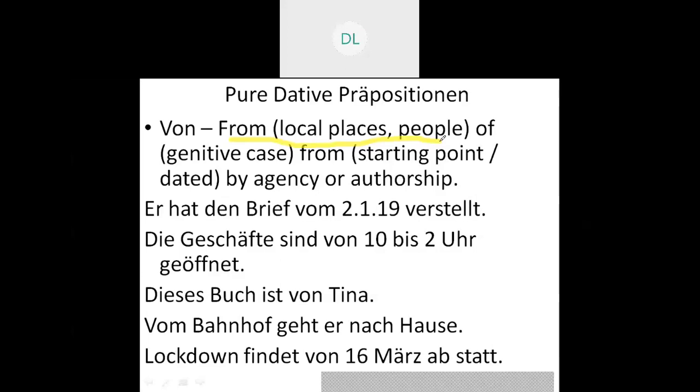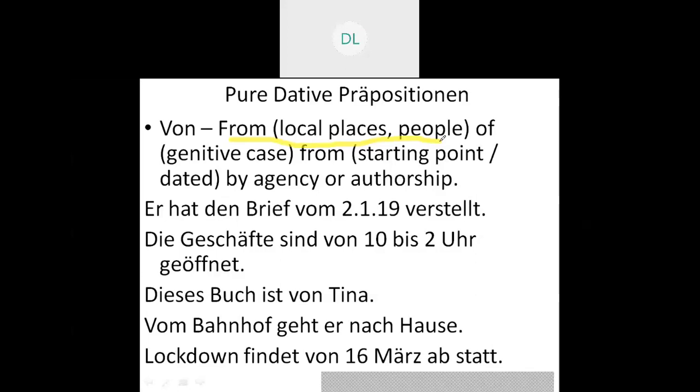When I say he comes from the doctor, I won't say er kommt aus dem Arzt. It will be totally wrong. So what I'll put is er kommt von dem Arzt. That is, he is coming from the doctor. In the same way, if he went to meet his aunt and is returning from his aunt, what will I put?